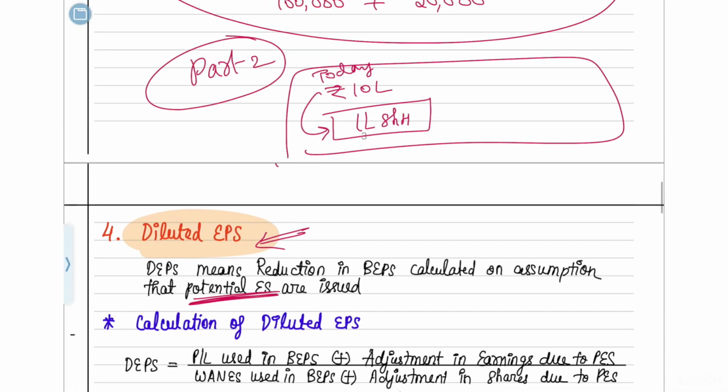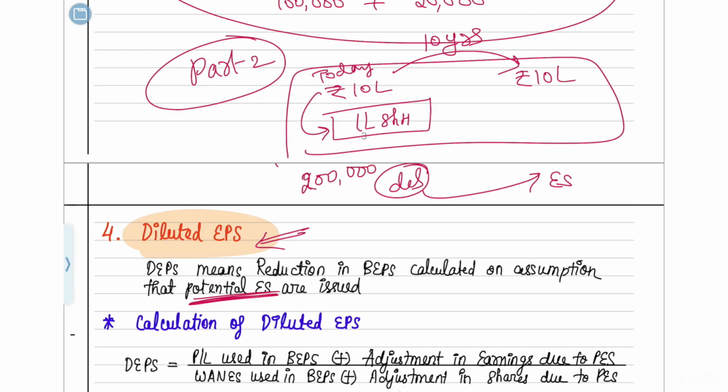What will happen in the company 10 years after, if you keep earning the same 10 lakh rupees, and the debentures that we have today get converted into some equity shares? Suppose there were 2 lakh debentures which got converted into 10,000 equity shares in the future, because these were convertible debentures.